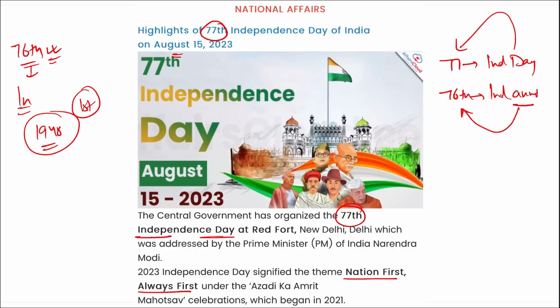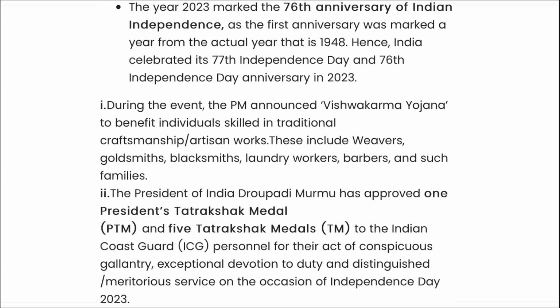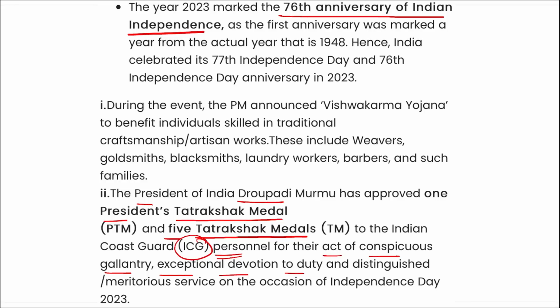Right? And apart from this, remember, here only President of India Draupadi Murmu has approved one President's Tatrakshak medal and five Tatrakshak medals, and they are given to the Indian Coast Guard personnel for their act of conspicuous gallantry and exceptional devotion to the society. Right? So coming back, remember, it was the 76th anniversary of Indian Independence Day and it was the 77th Independence Day.